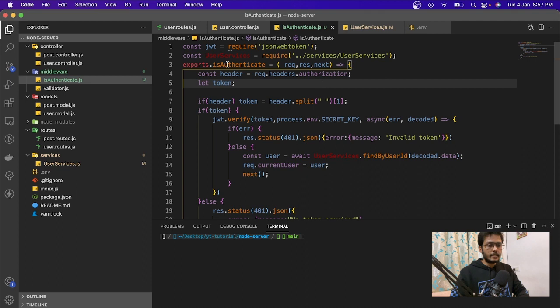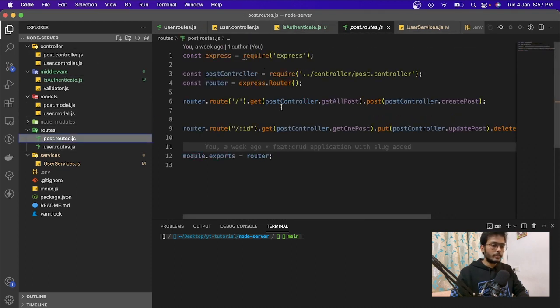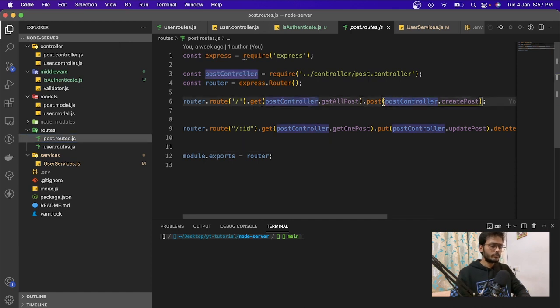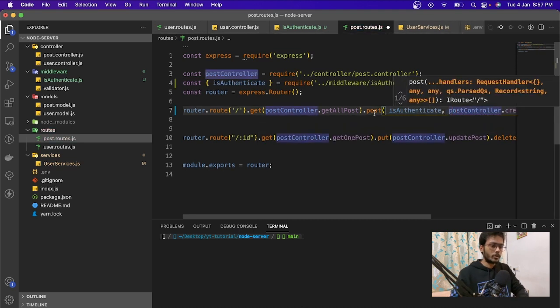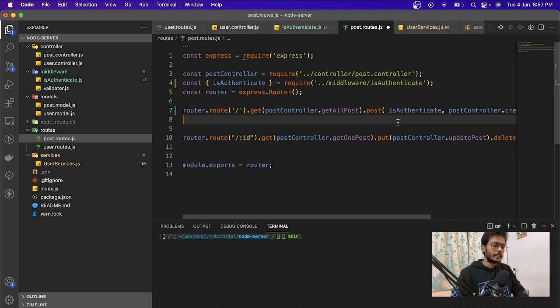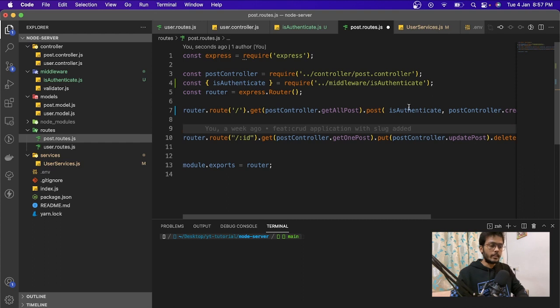After doing all this, let's go to our routes. First of all, let's have this isAuthenticate. We are going to add this to create post, and once we add isAuthenticate over here in the post controller route, it will ask for the token, and if there is no token, then this will throw the 401.